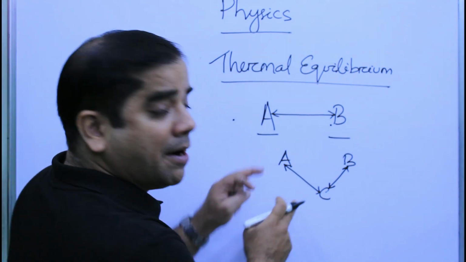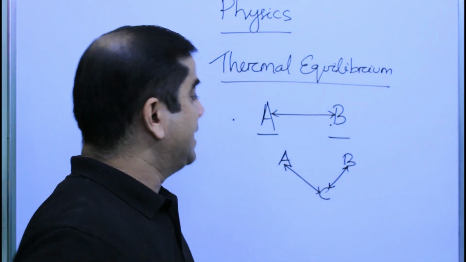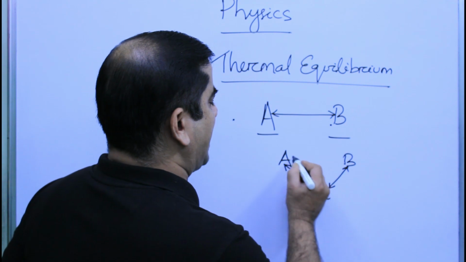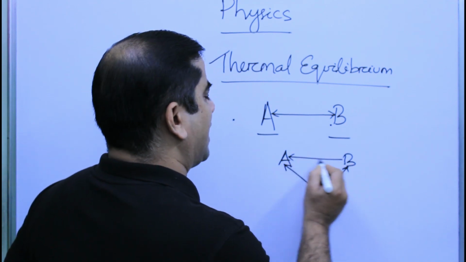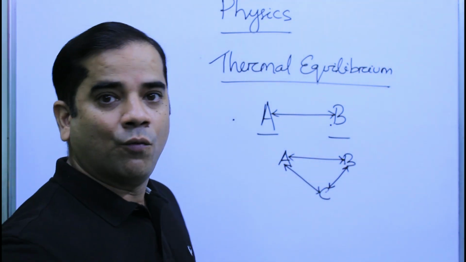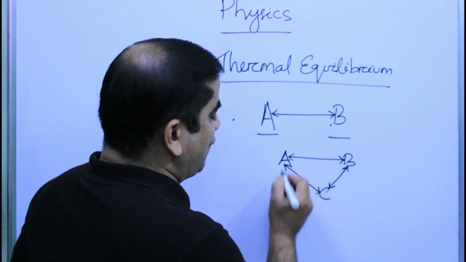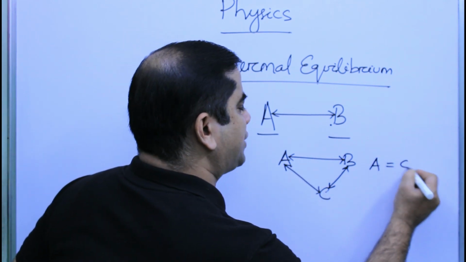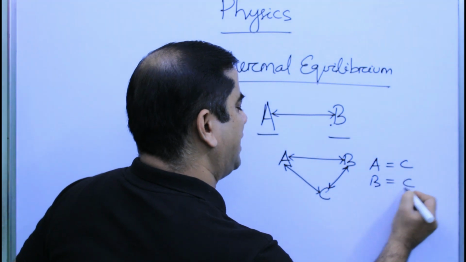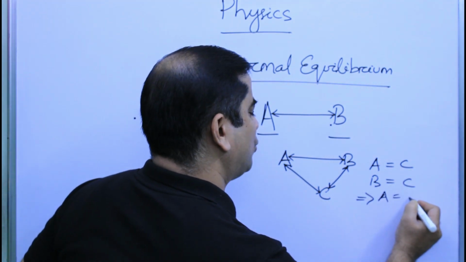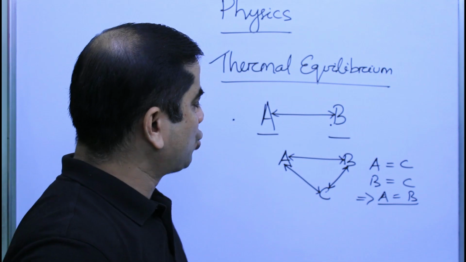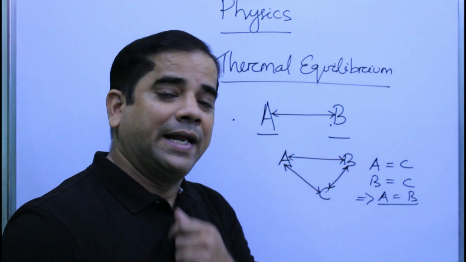That means they are maintaining equal temperature. Then we can also say that A and B are at thermal equilibrium. Why? Because if A is equal to C and B is equal to C, that implies A is equal to B. So they are also at thermal equilibrium.